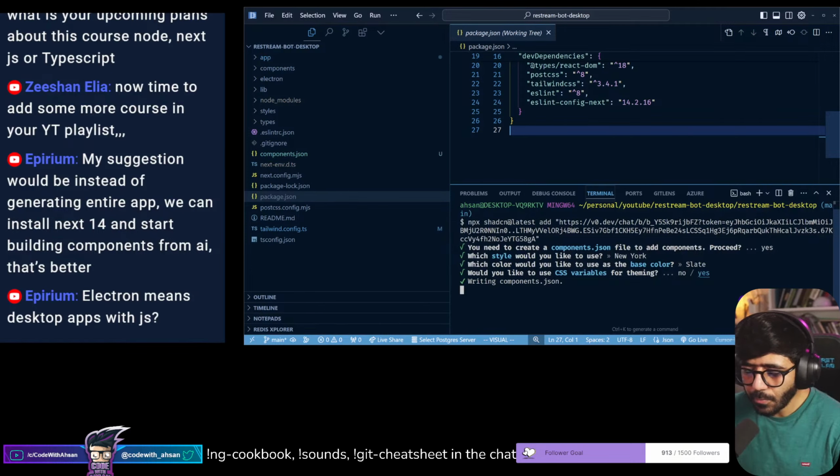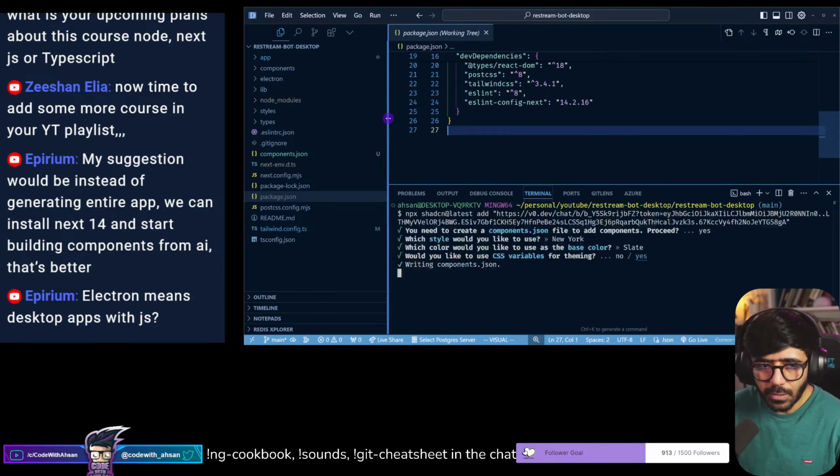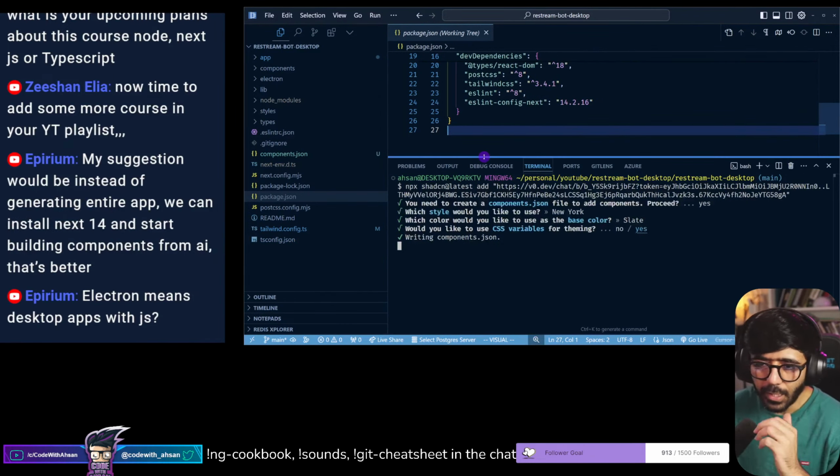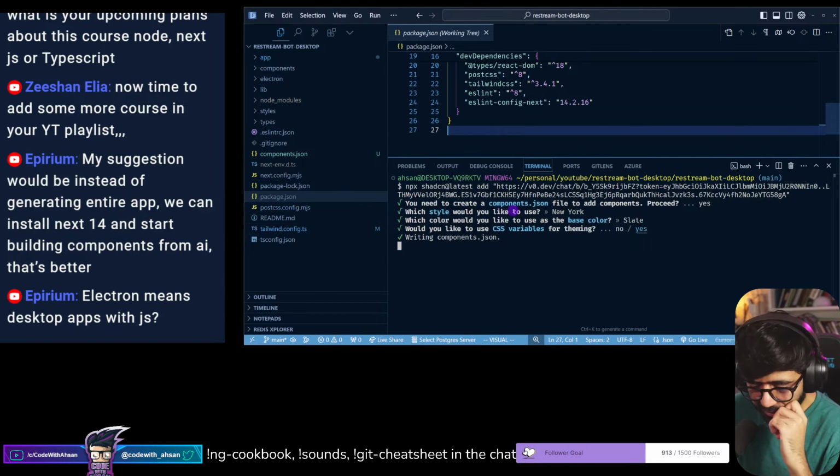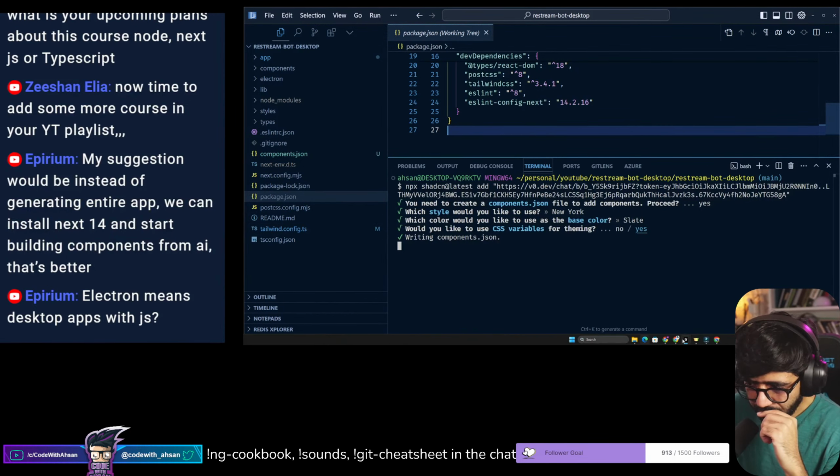All right, let's see now. I think it's going to ask further if we need to remove or add more files. Most likely replacing package JSON as well. But let's see.